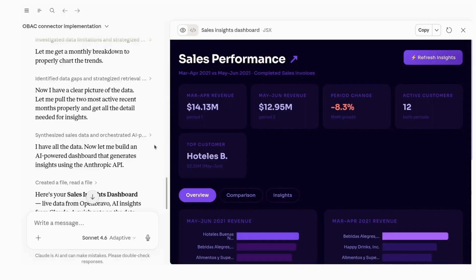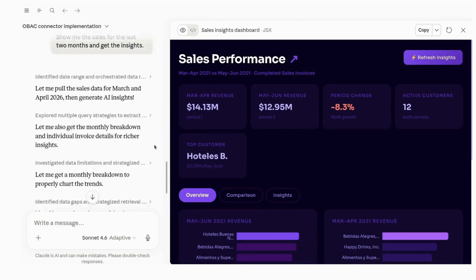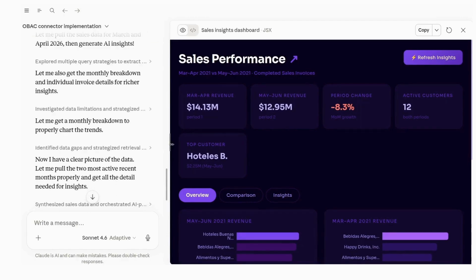Now Claude identifies the most active sales period in the system, May and June 2021, pulls all completed invoices across 12 customers, and builds a full comparison dashboard with auto-generated insights. The numbers: 14.13 million in March and April, and 12.95 million in May and June, which is nearly 27 million combined. But here's a flag. The revenue has declined 8.3% month over month.